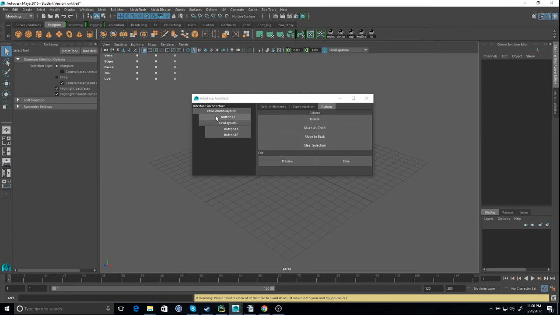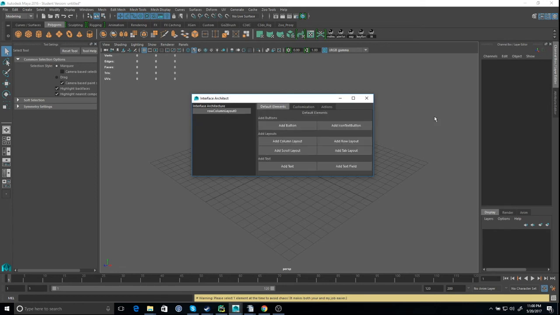All right, and then another small function is called clear selection. What it does is, when you select everything, it just deselects everything. And that's about it. And now we can do a full demonstration of how to combine everything. So let's make whatever we saw earlier, the tab GUI, really quick.